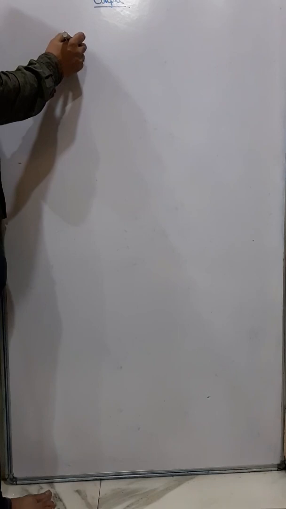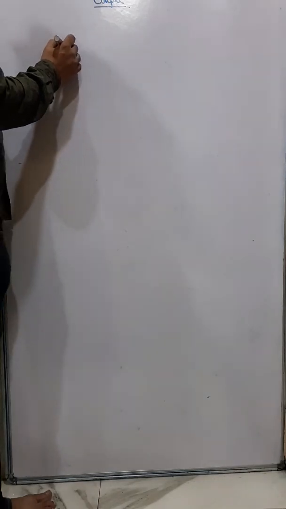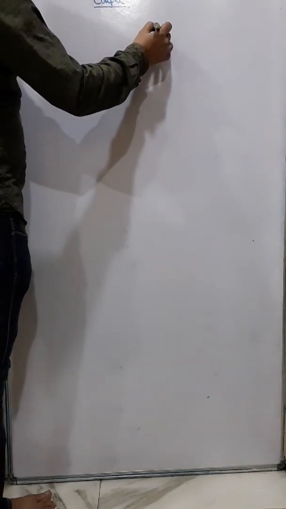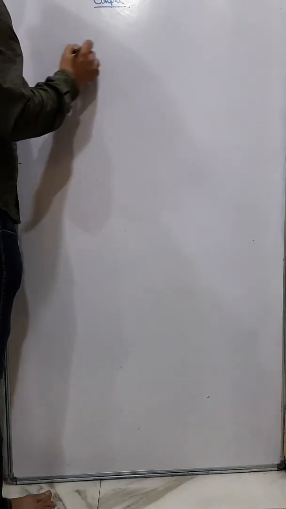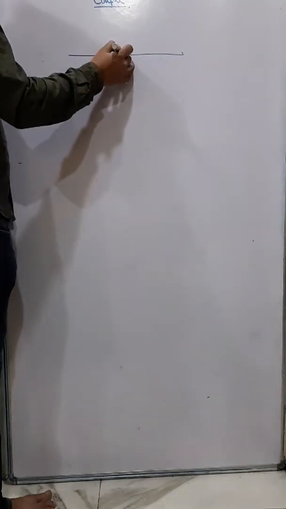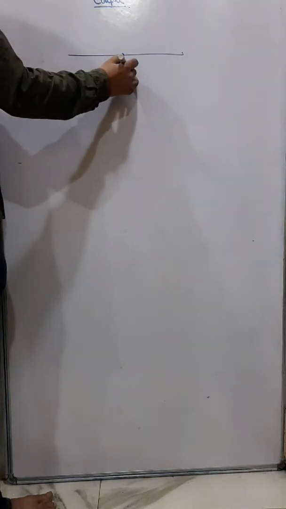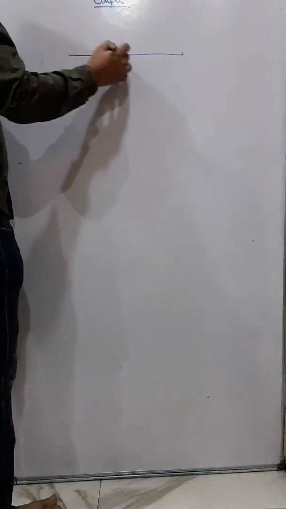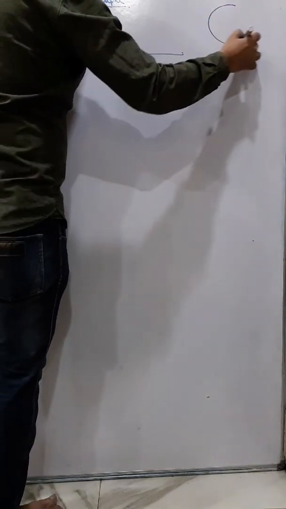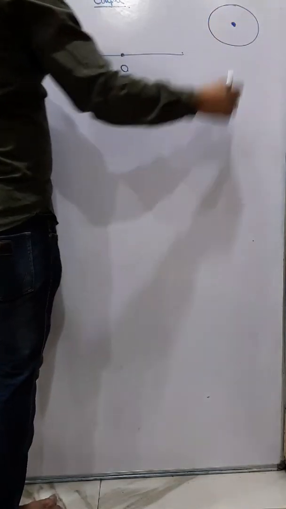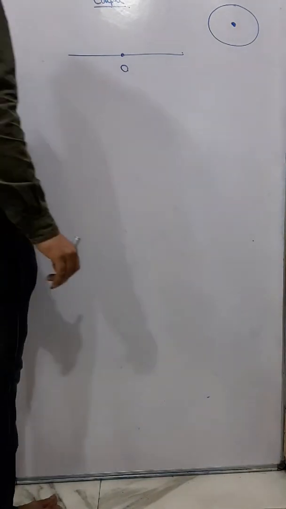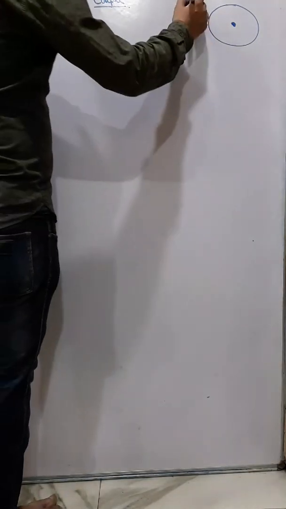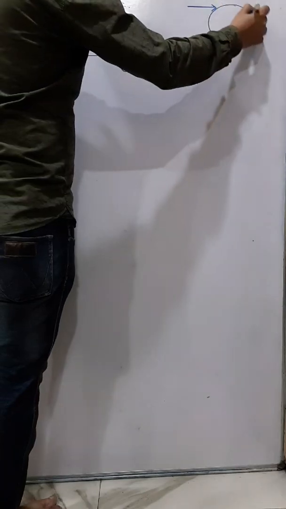Now next is couple. Whenever we apply a force to a body which is pivoted at one end, say this way, or in the case of a wheel also, if we give a force in this direction, the wheel will just turn.